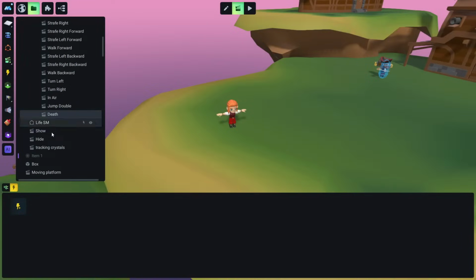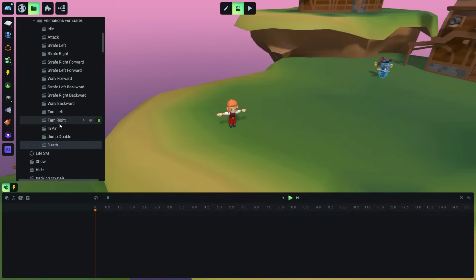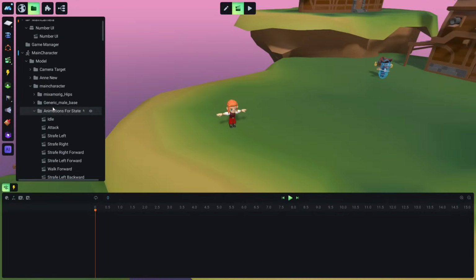Okay, let's not call it yet. And what we are going to import in here is our main character. So let's import our main character. And what we want to happen when this character dies. Okay, also we need to import the death animation.